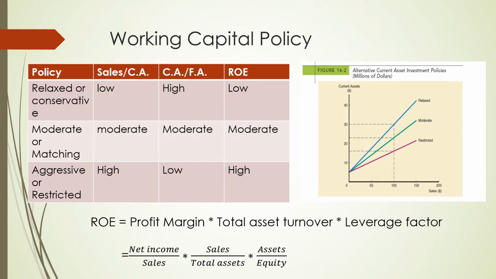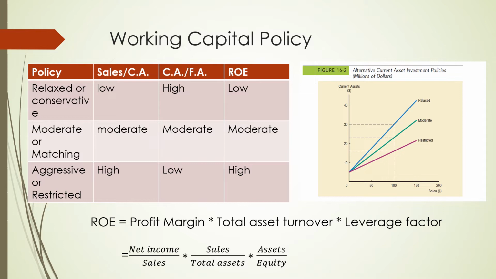And it will be low when the level of current assets is high compared to the sales, that means your inventory or receivables are high compared to your sales. When you maintain an equivalent level of current assets compared to sales, then it will be a moderate or matching policy.